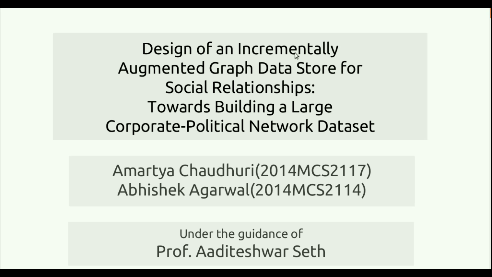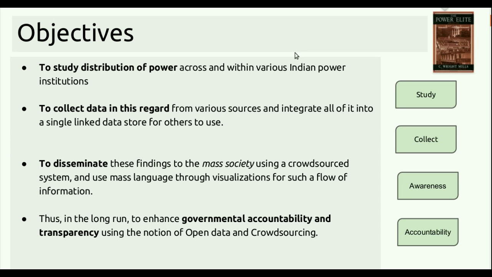We tried to create a graph data store to build and maintain a large corporate and political network dataset. We believe that a democratic government consists of various powerhouses, like the powerhouses of politicians and the powerhouses of corporates, and we wanted to study the distribution of power among these powerhouses. So we tried to collect the data and push it into a data store. From this data store, we wanted to extract information and show it to the public so that it enhances governmental accountability and transparency.